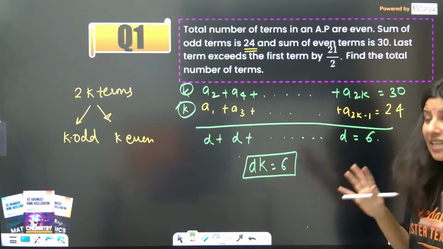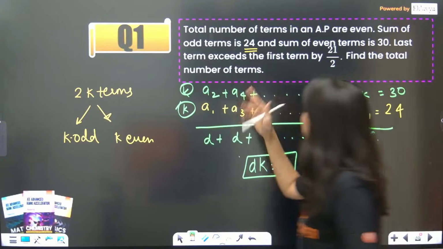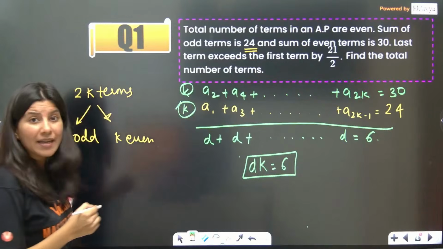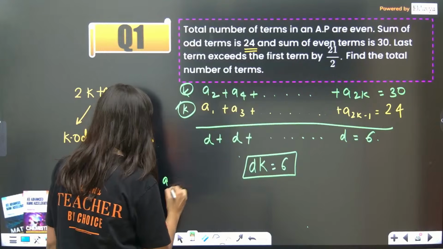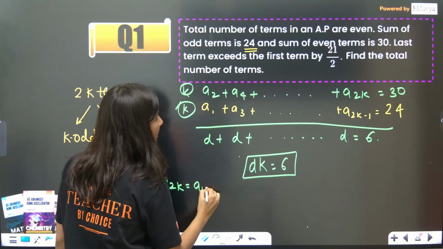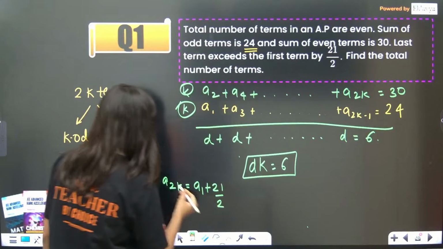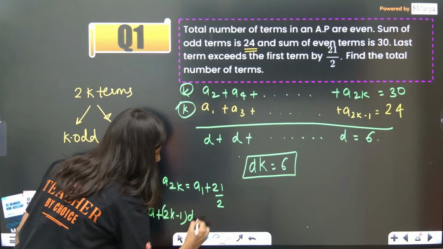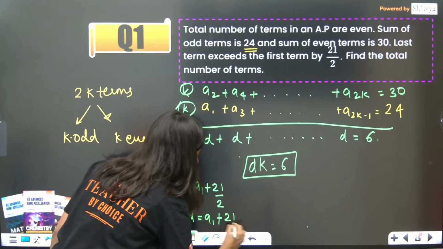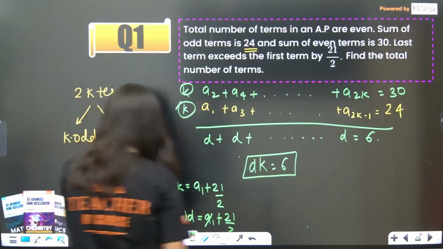Now one last thing they are giving: the last term exceeds the first term by 21 by 2. So a2k exceeds the first term by 21 by 2. So a2k, which is a plus (2k minus 1)d, is equal to a1 plus 21 by 2. a1 cancels, right?